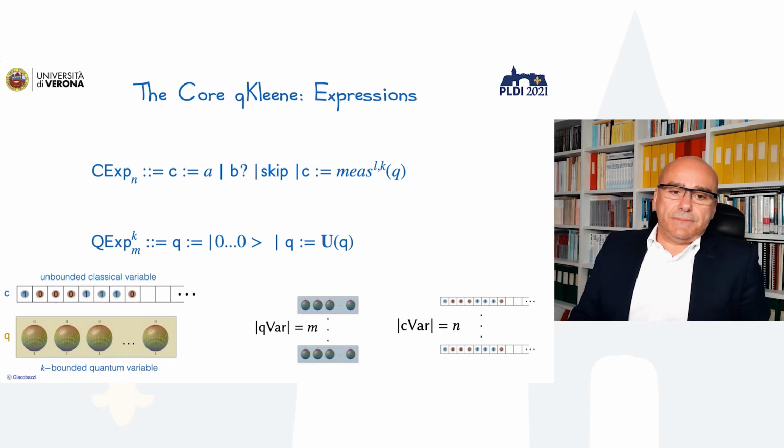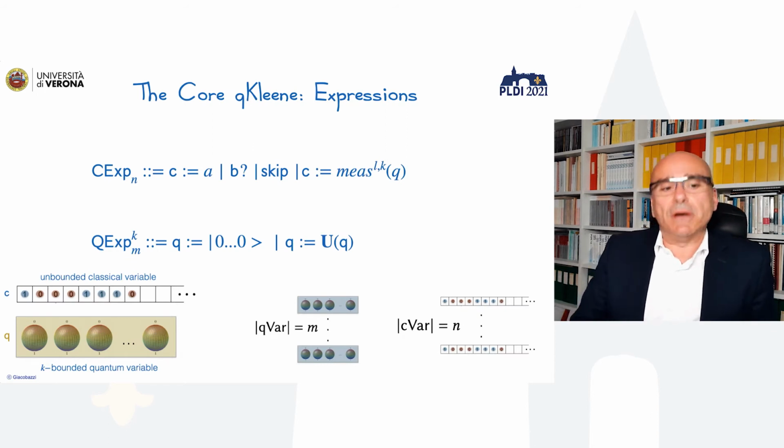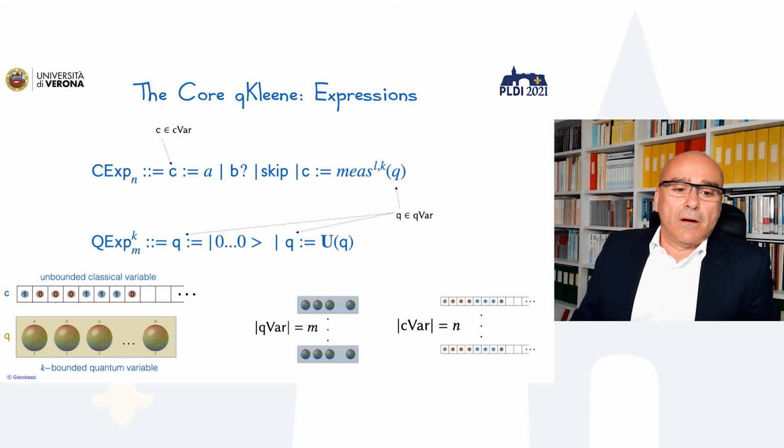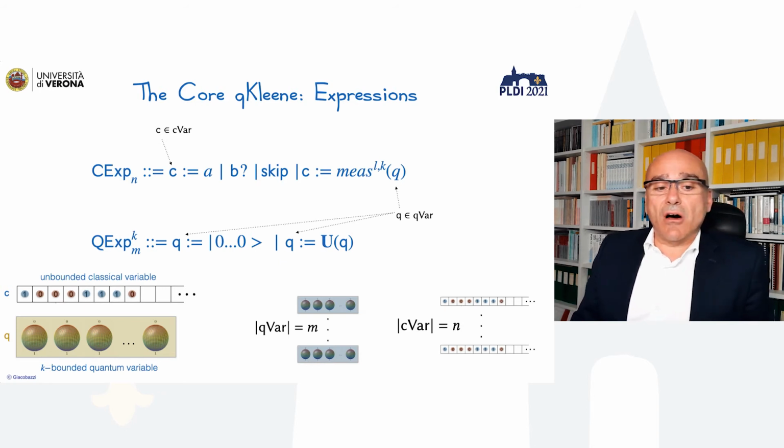So the regular expression, the standard expressions, what we call in the little paper the core qKleene, is a set of expressions that is somehow minimal. We have classical expressions with n variables, which can be the assignment of an arithmetic expression to a classical variable, or the assignment of an expression to a quantum variable.